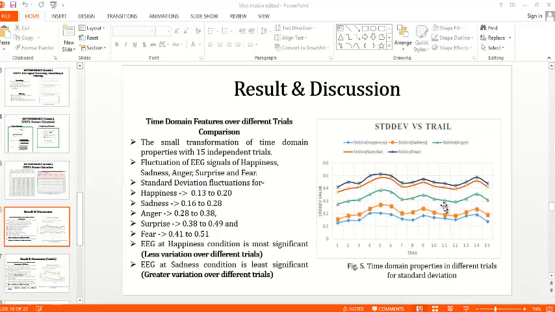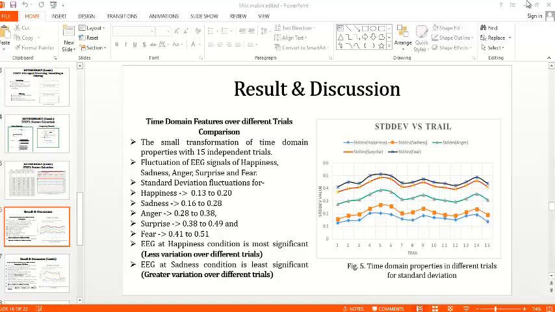Well, so now let us switch to our discussion part. After taking all the features, we plotted them and compared the results. Here you can see the time domain properties plotted, especially the standard deviation. After plotting all the time domain features, that is mean, median, standard deviation, skew, and kurtosis, we found that the standard deviation feature is good to compare the result. And here you can see that for happiness it varies; the x-axis shows the different trials, that is 15 trials, and the y-axis shows the values of the different features in time domain, right?